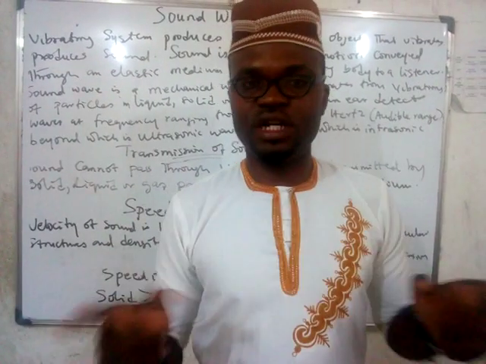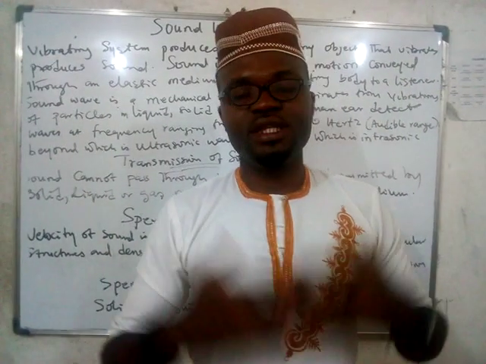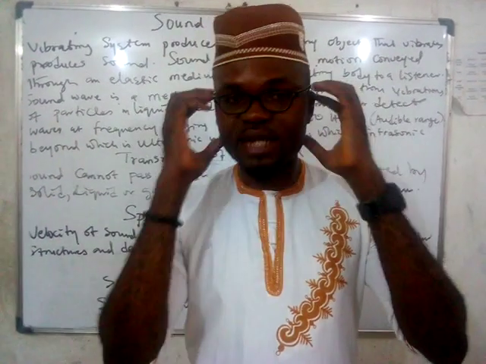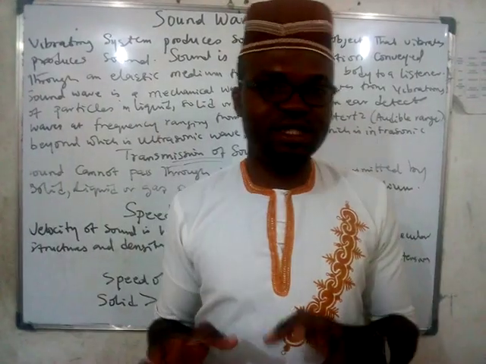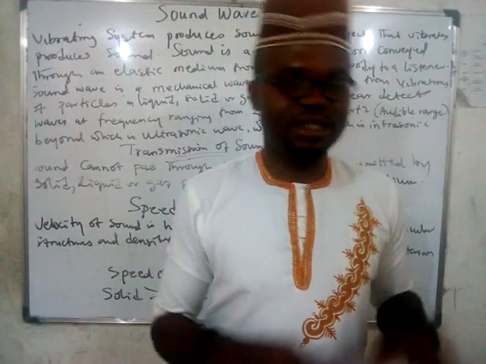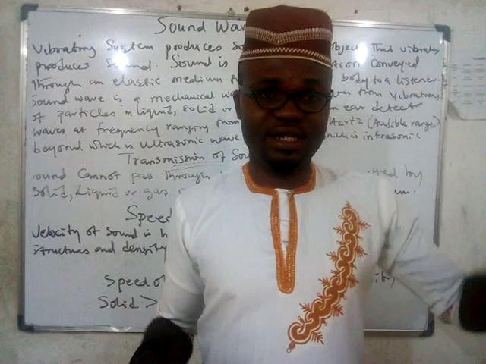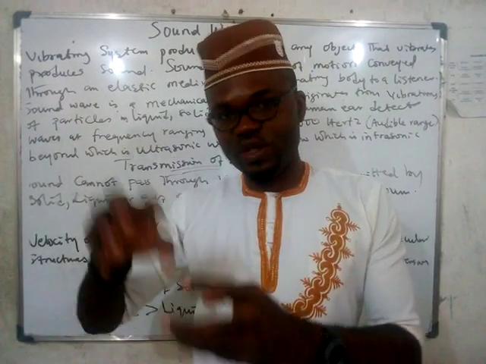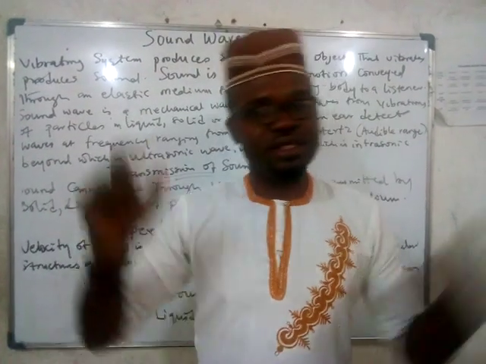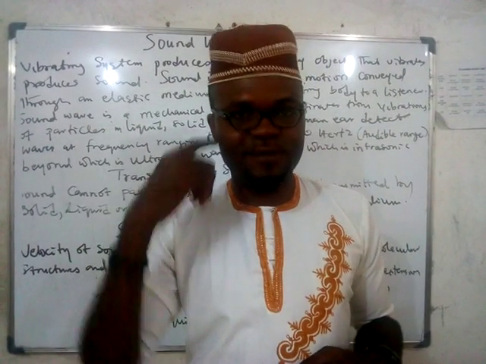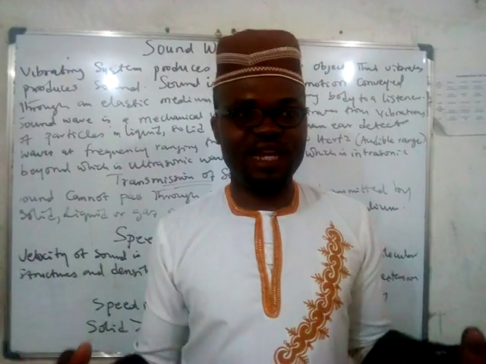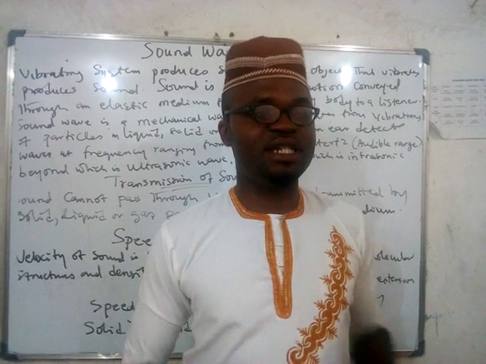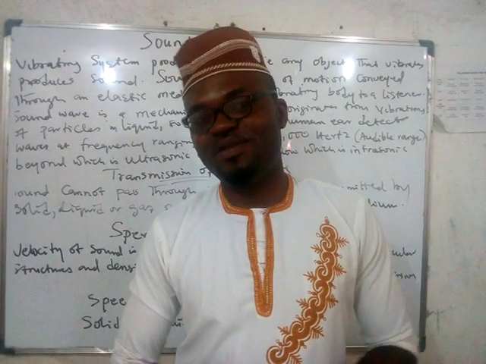Sound does not travel through vacuum. The audible range of frequency for sound for the human ear is between 20 and 20,000 Hz. Anything more than 20,000 Hz is ultrasonic and is not good for the ear. Anything below 20 Hz is infrasonic and is not also good for the ear. The speed of sound is highest in solid and lowest in gases. That is the summary of today's class.